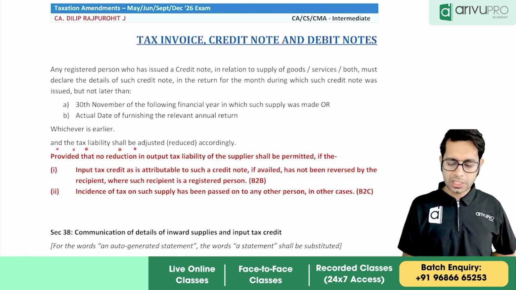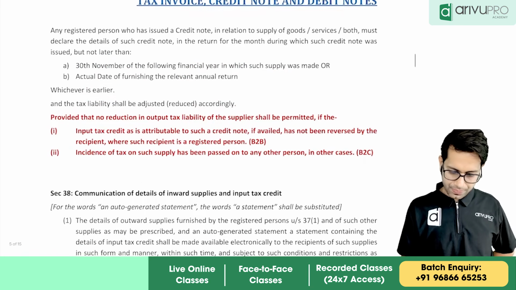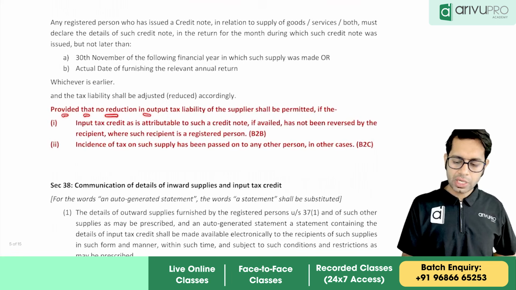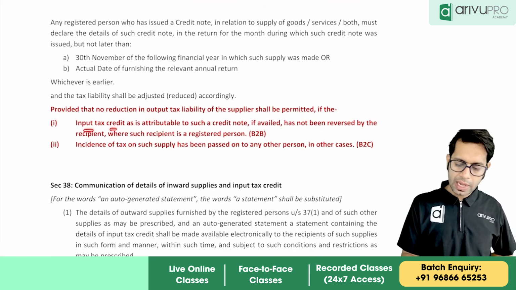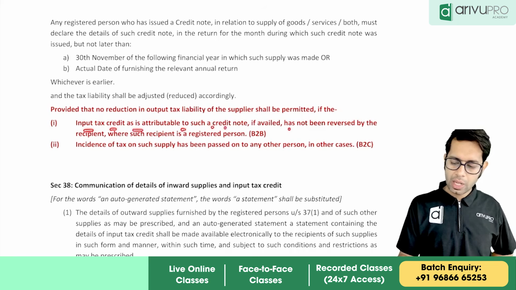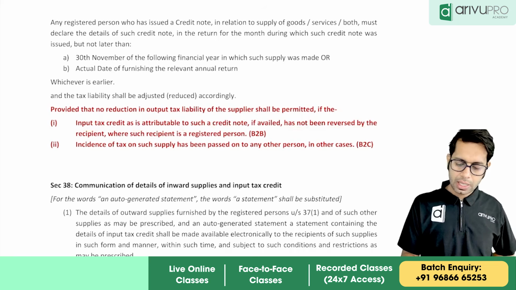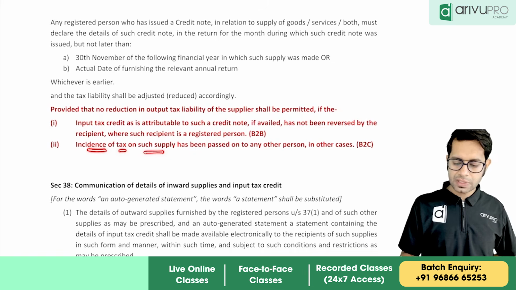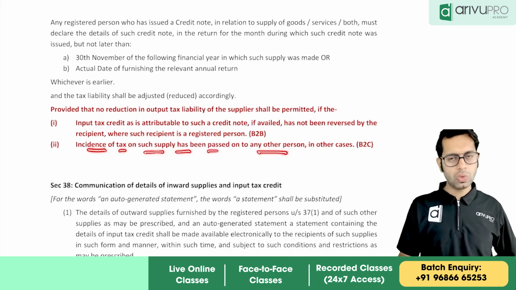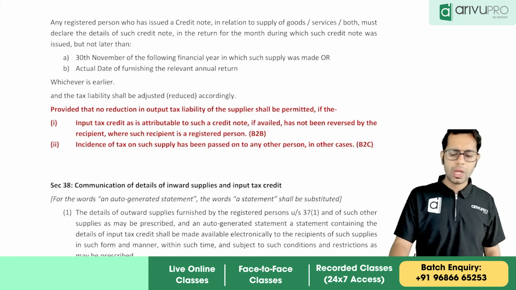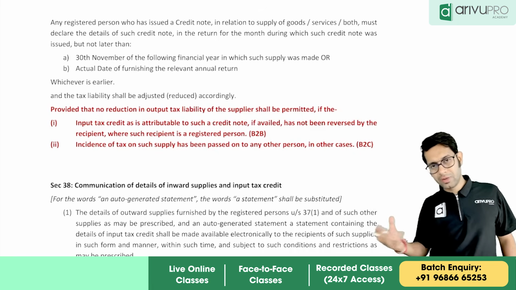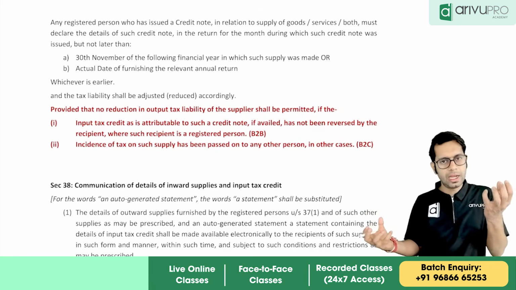The tax liability shall be adjusted accordingly, provided that no reduction in output tax liability of the supplier shall be permitted if the input tax attributable to such credit note has not been reversed, where such recipient is a registered person and the incidence of such supply has not been passed to any other person, in B2B cases. So if the ITC is not reversed, then you cannot reduce the output tax liability.